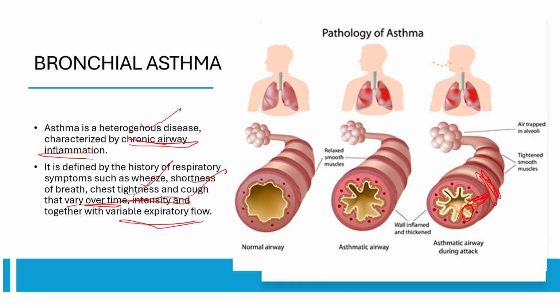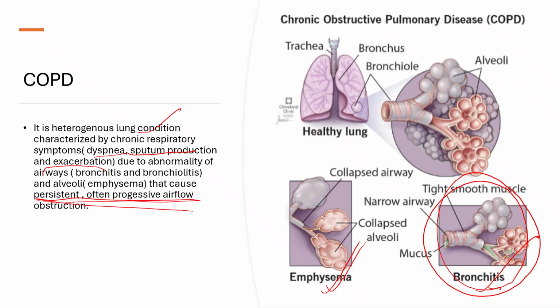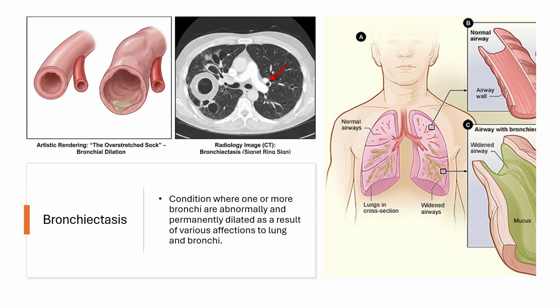together with variable expiratory flow. Whereas COPD is also a heterogeneous lung condition characterized by dyspnea, sputum production, and exacerbation, which leads to airway abnormality, which is bronchitis, or the parenchyma, which is emphysema, which causes persistent and progressive airflow obstruction. Whereas bronchiectasis is permanent and abnormal dilatation of one or many bronchi or bronchioles because of various affections to the lung and the bronchi. This is the signature appearance of bronchiectasis.